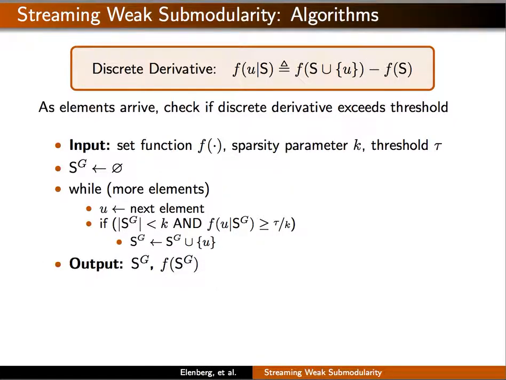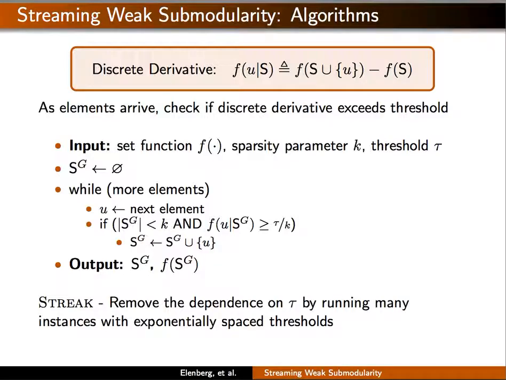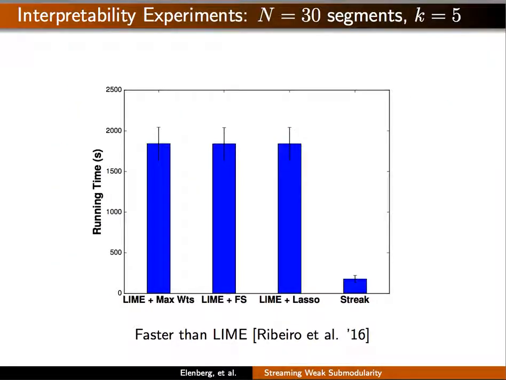I'll briefly explain the key idea behind the algorithm. Many greedy algorithms use a quantity called the discrete derivative, which checks how much the function value can increase by adding to what we've already selected. Our algorithm computes an incoming element's discrete derivative and adds the item if it exceeds a predefined threshold. We improve this algorithm, removing the dependence on tau, by running many instances with exponentially spaced thresholds. Here's one of our experimental results, which compares the running time of our algorithm to a related approach which solves a different, more expensive optimization problem.